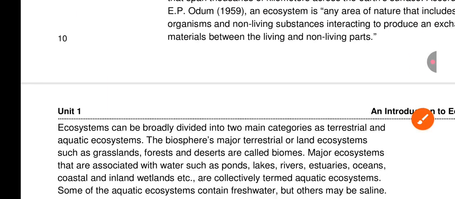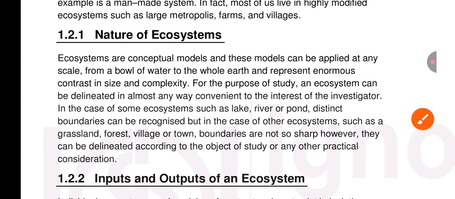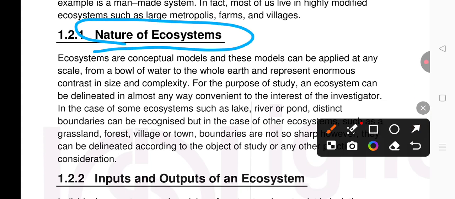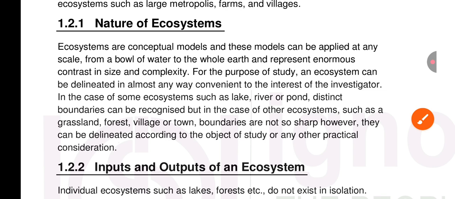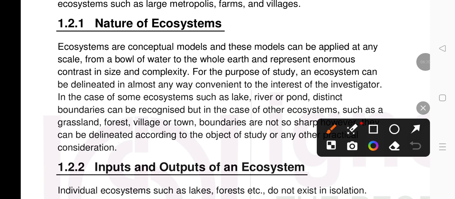Next we go to the next topic. Okay, nature of ecosystem. Ecosystems are conceptual models that can be applied at virtually any scale, ranging from a small container of water to the entire planet. Okay, ecosystem is flexible, allowing for the study of systems that vary enormously in both size and complexity. So an ecosystem can be divided into many parts. Okay, so it has boundaries.